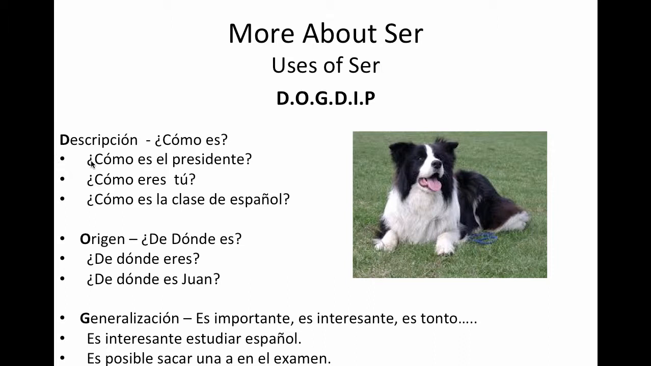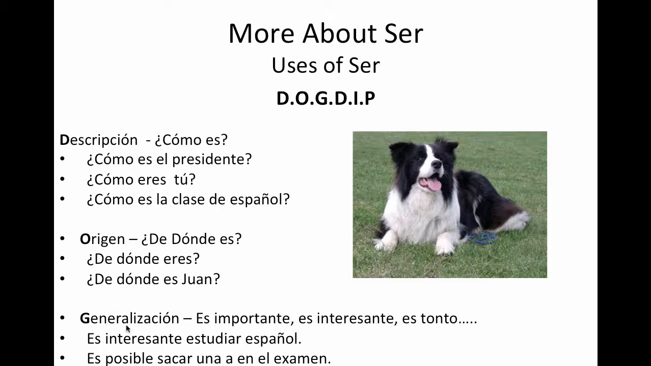But we have here, we have the D, okay? The first D here. This is description. So we think here, ¿cómo es? ¿Cómo es el presidente? ¿Cómo eres tú? And we're going to use ser here. Origin, ¿de dónde es? ¿De dónde eres? And I would say, if somebody asked me, ¿de dónde eres? I would say, I'm from Texas. Soy de Texas.